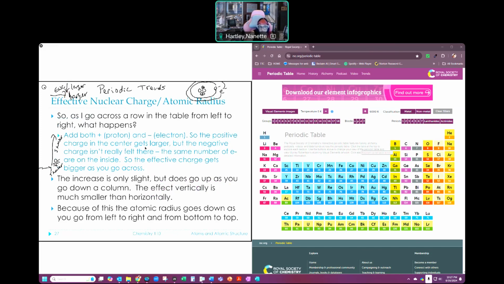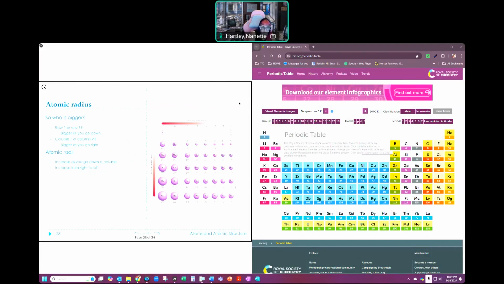I don't ask a lot of questions about the effective nuclear charge. I will ask about atomic radius. It's typically something that we deal with. So that's something for you to keep in mind. But they are connected.